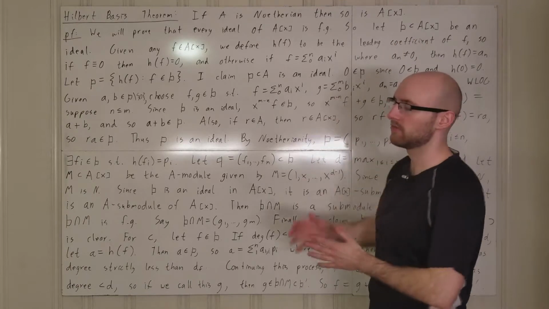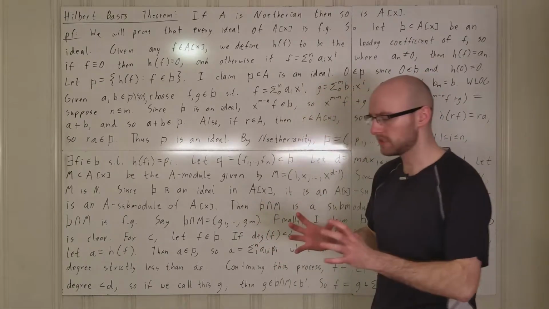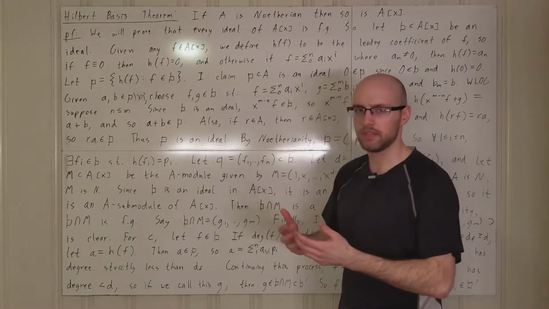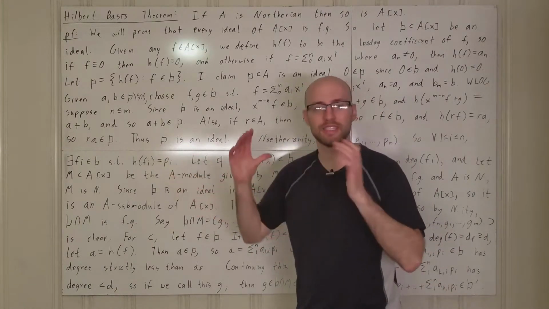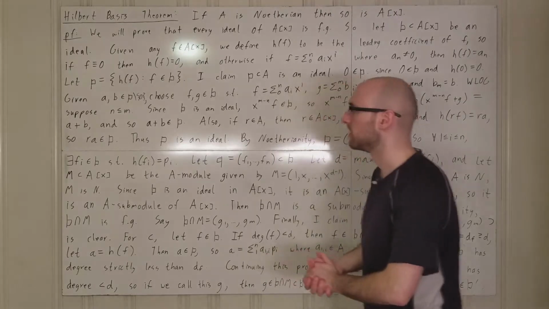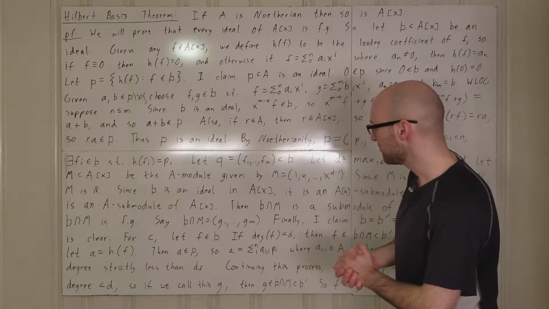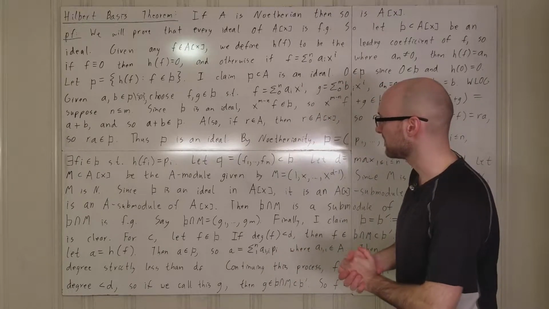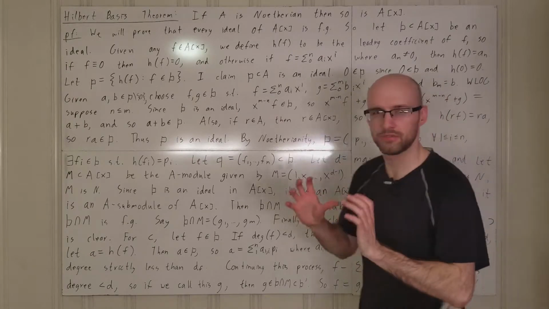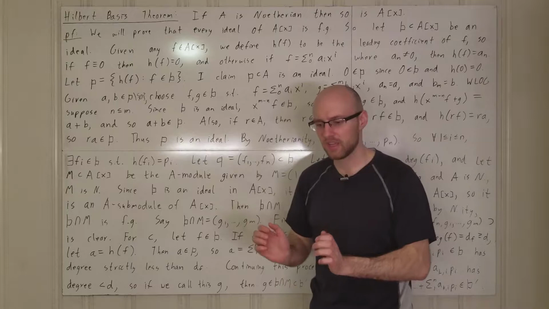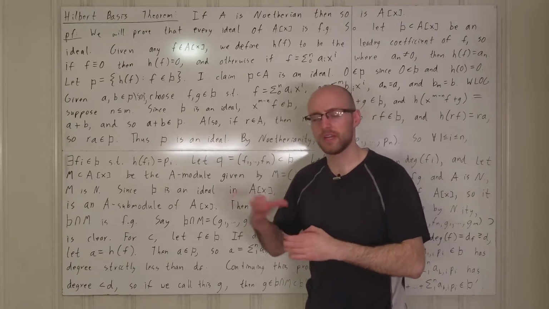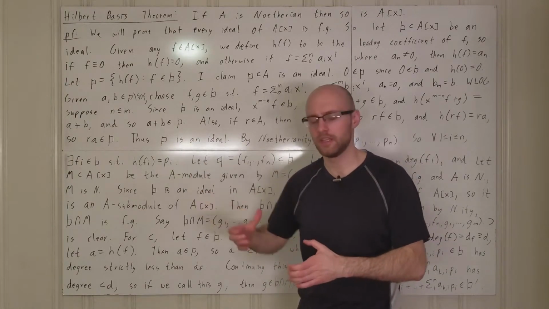B has a lot of things in it because not only does it have its own ideals, but you can multiply anything in B by any polynomial and stay in B. So in order to get it to be finitely generated, we need to sort of restrict it to a finite number of dimensions in order to get that finite generation of the ideal.